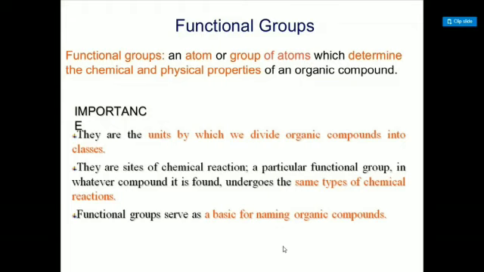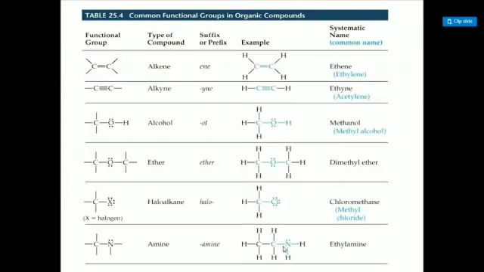We can identify organic compounds on the basis of functional groups, which types of compounds or in which group they belong. They are sites of chemical reactions. A particular functional group in whatever compound it is found undergoes the same type of chemical reactions. Functional groups serve as a basis for naming organic compounds.